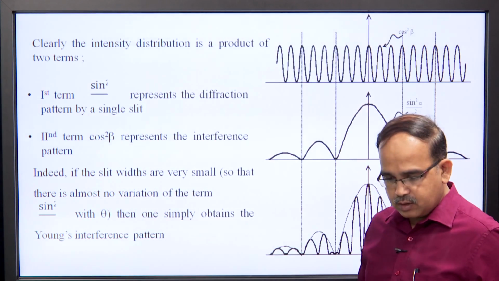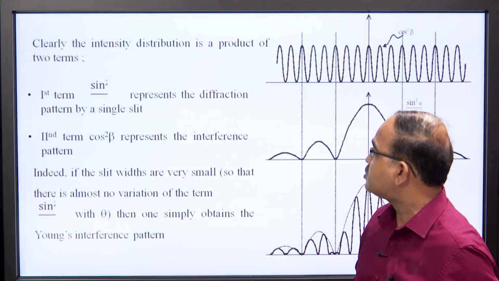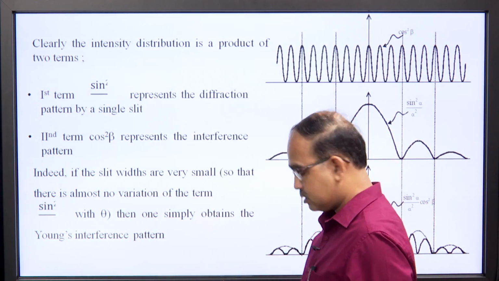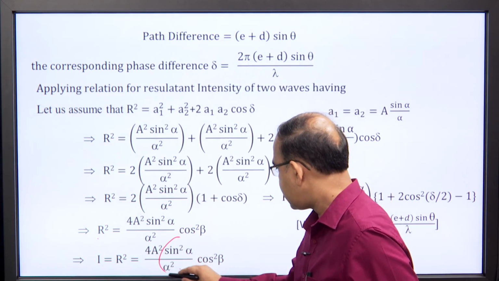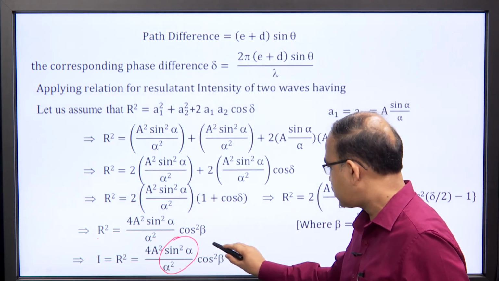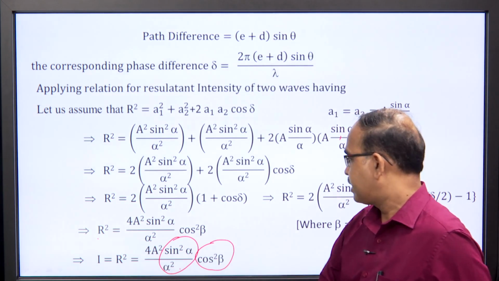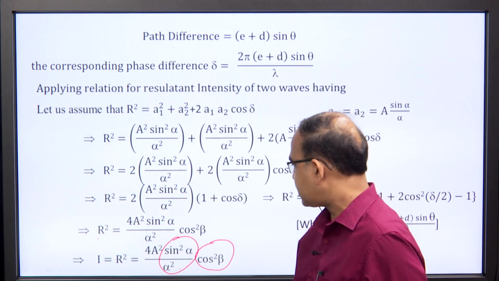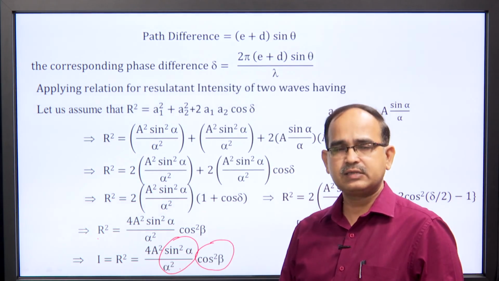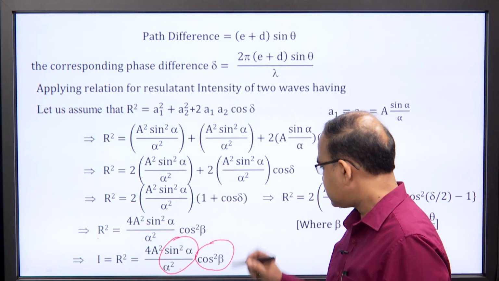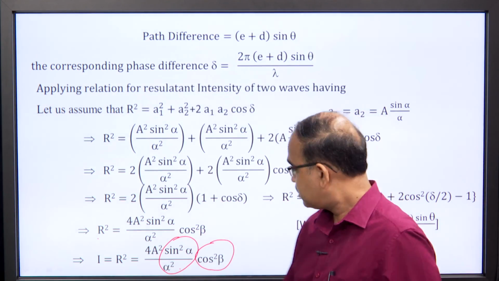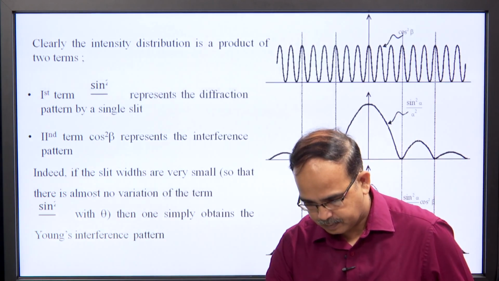In this expression we can see there are two terms. One term is sin square alpha over alpha square and the second term is cos square beta. The first term, sin square alpha over alpha square, we have already seen in single slit. It is known as the diffraction term, while the second term, cos square beta, is known as the interference term.